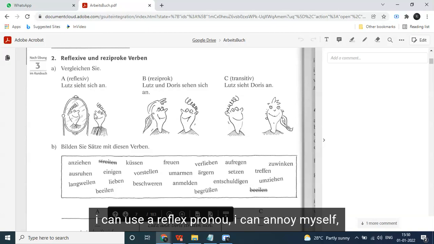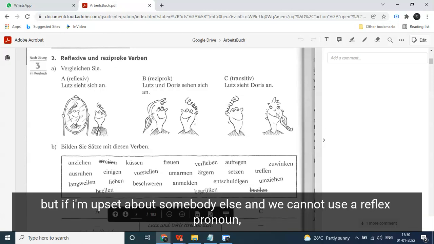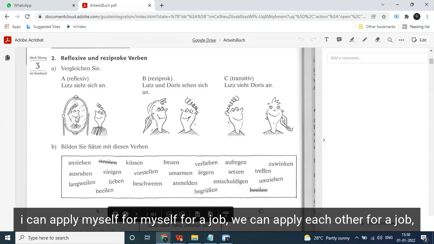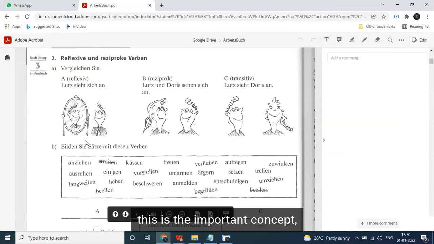I can annoy myself. I can be upset with myself. We can be upset about each other. But if I'm upset about somebody else, then we cannot use the reflexive pronoun. Understood? Then anmelden: I can apply myself for a job. We can apply each other for a job. When he is applying for her a job, then we cannot use the reflexive pronoun. This is the important concept.